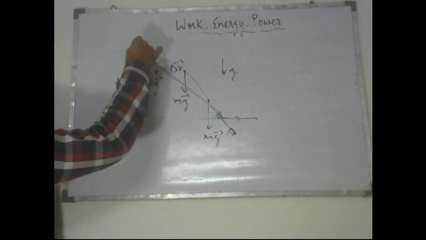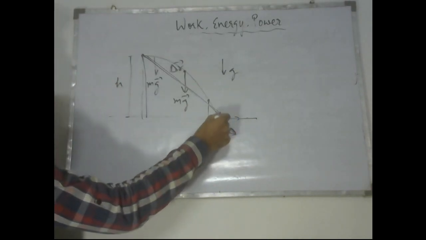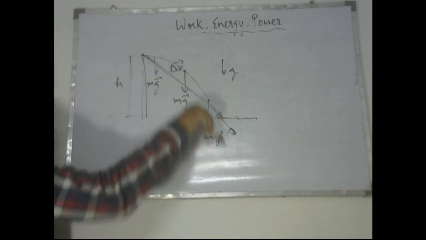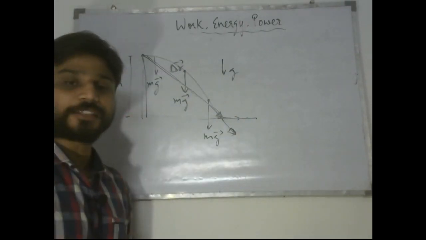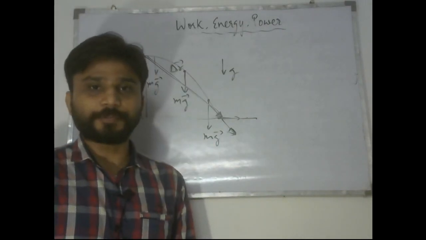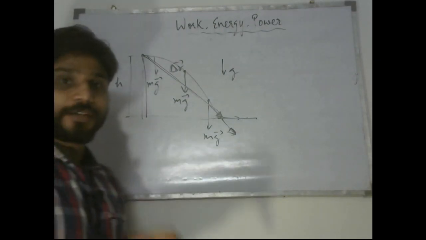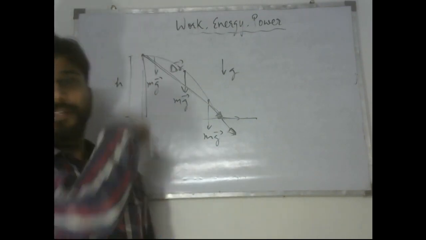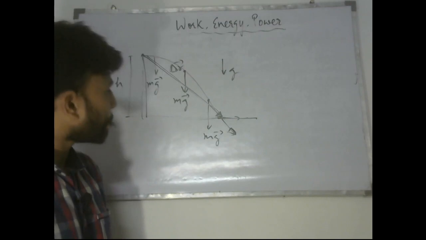Because the particle's initial position is here, and irrespective of the path of the particle, the final position vector minus the initial position vector, that is the vector which starts from the initial position and ends at the final position of the particle, is the whole displacement vector. So this is the displacement vector, and I am going to calculate the work done by gravitational force on this particle which is being projected from some elevation.